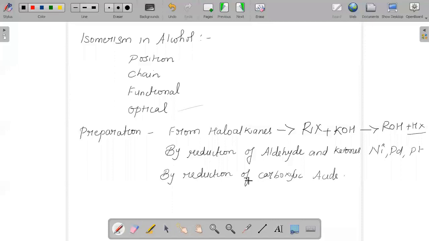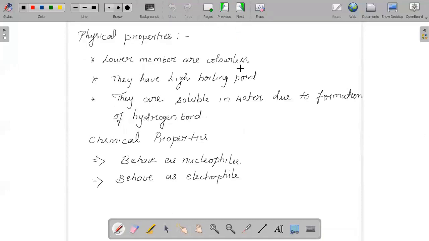And when we are talking about the physical properties of alcohol, basically lower members are colorless liquids with a specific smell. But when we talk about higher members of alcohol with more than almost 12 carbons, they are basically solid in nature.